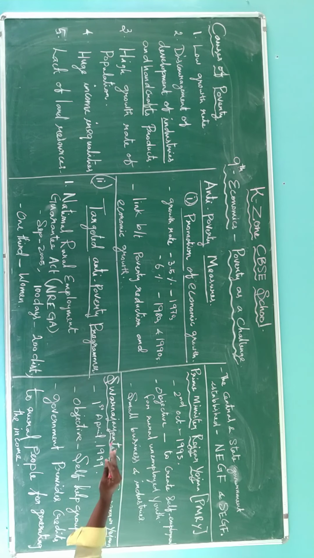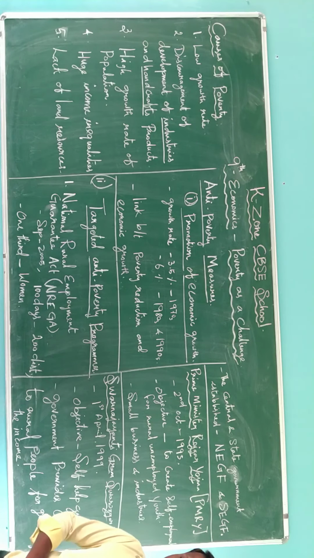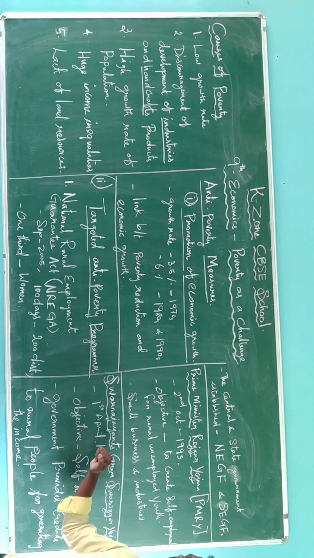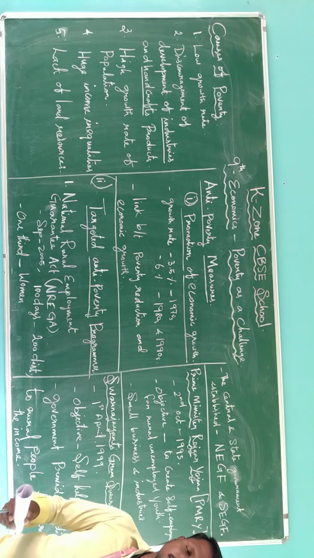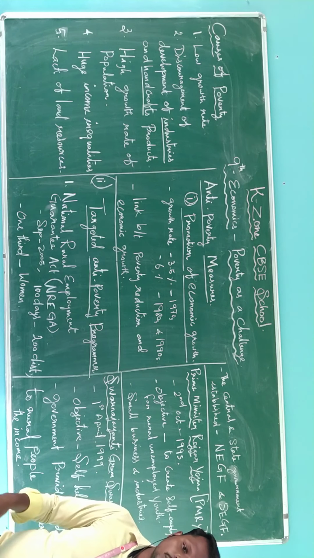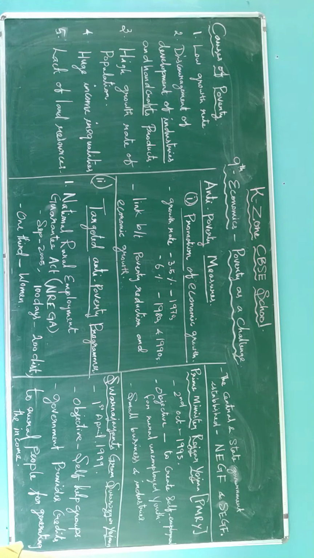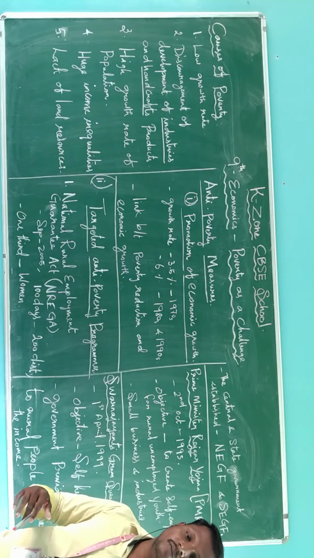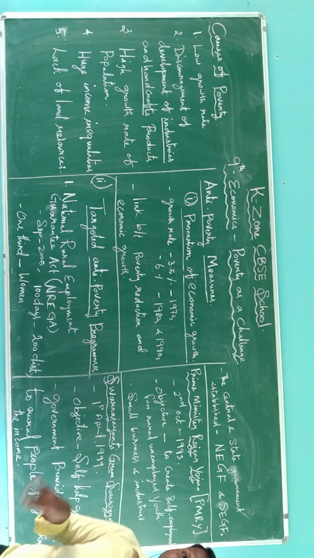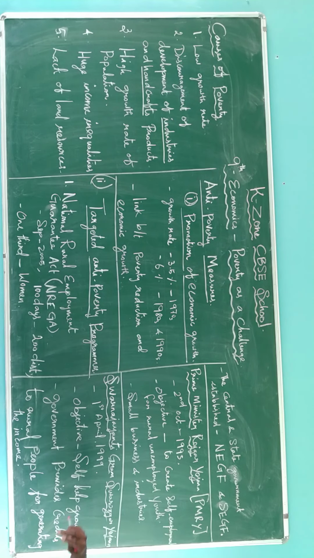And Swarnajayanti Gram Swarozgar Yojana, SGSY. This is the third scheme we are going to see. It was launched on 1st April 1999. The objective of the scheme is self-help groups. In rural areas, 10 to 15 members join together and start a group, and they financially support their self-help group.